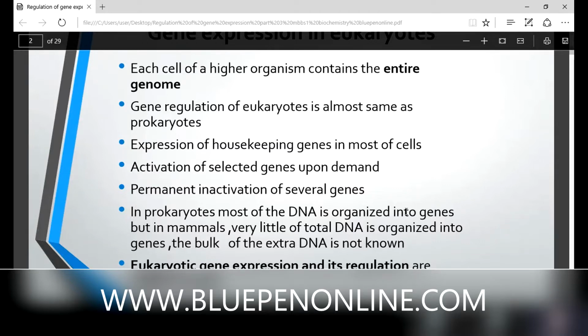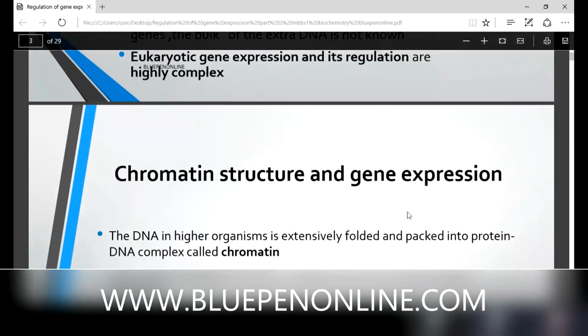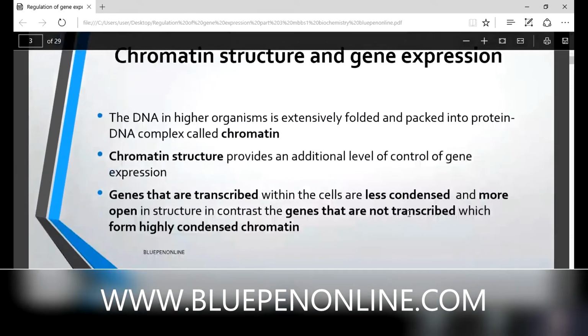Okay, Sandhya, you can unmute. Yes, ma'am. What is the difference between prokaryotic gene expression and eukaryotic gene expression? In each cell of a higher organism the chromosomes contain the entire genome, in eukaryotes it is almost the same as prokaryotes.